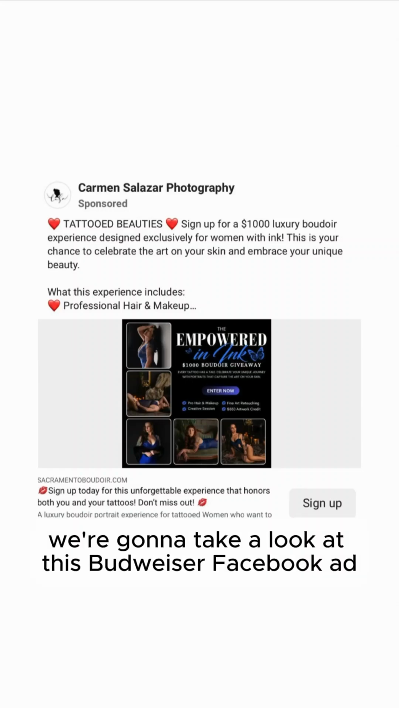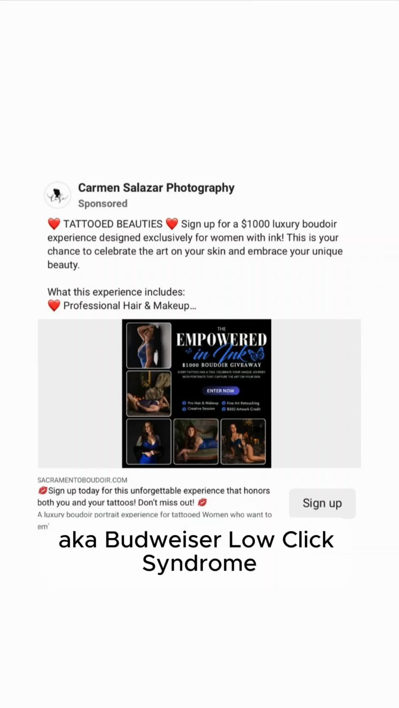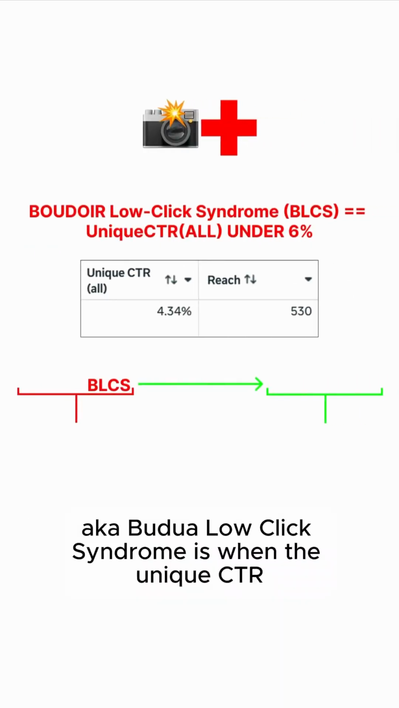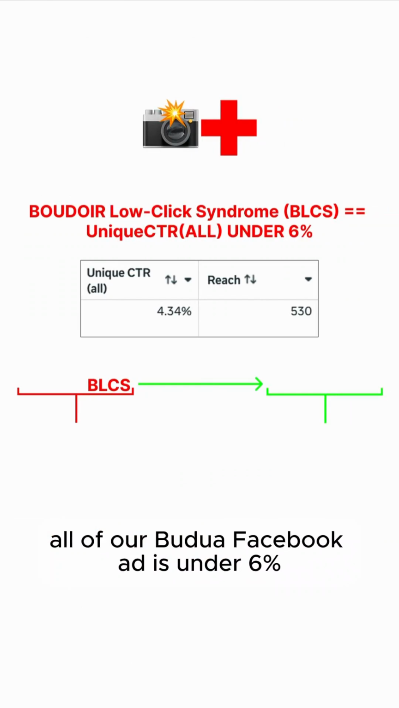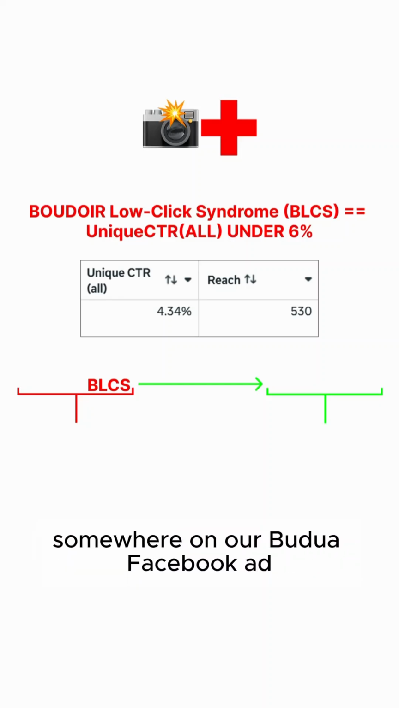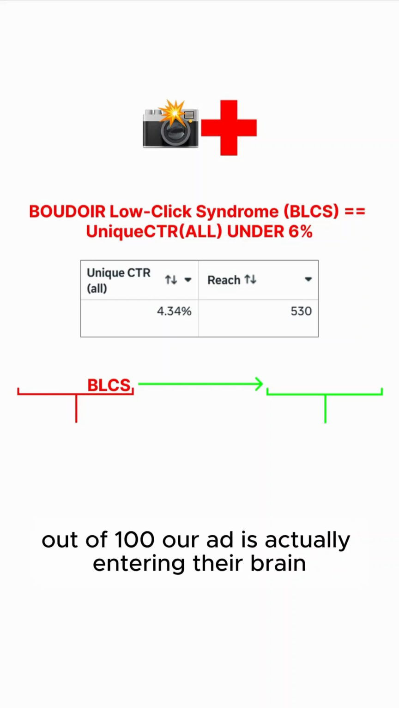All right, y'all, we're going to take a look at this Boudoir Facebook ad and diagnose whether we believe it has BLCS, aka Boudoir low click syndrome. Boudoir low click syndrome is when the unique CTR of our Boudoir Facebook ad is under 6%. This means fewer than 6 out of 100 women are clicking somewhere on our Boudoir Facebook ad. And that's the number of women out of 100 whose brains our ad is actually entering.